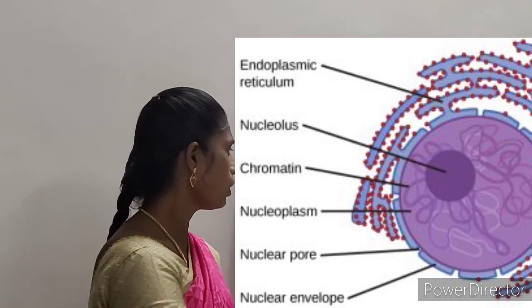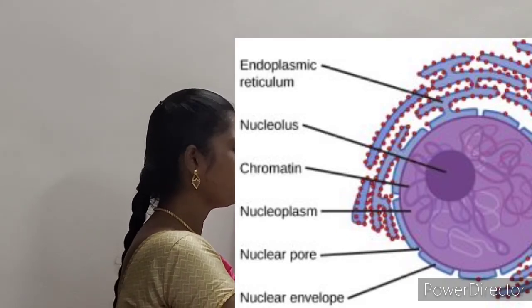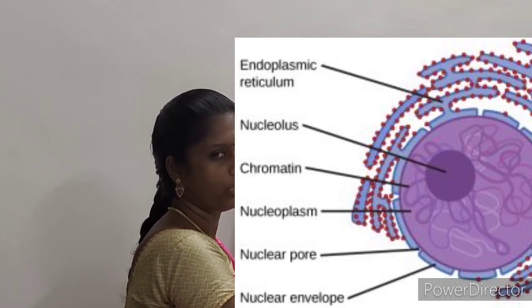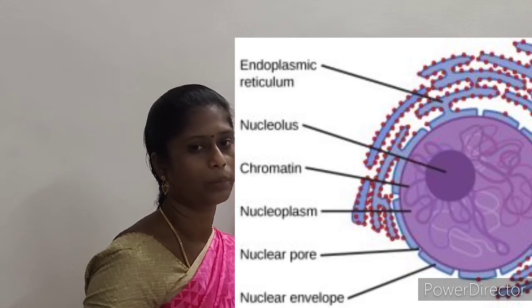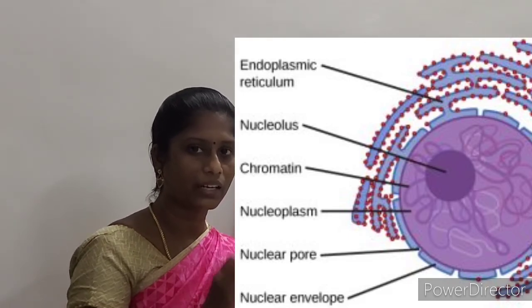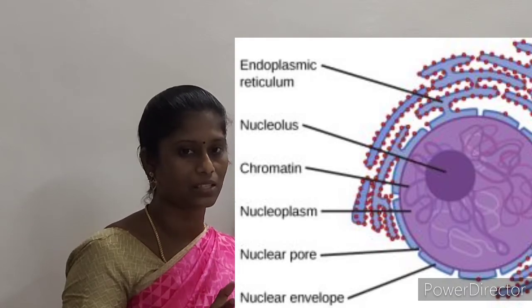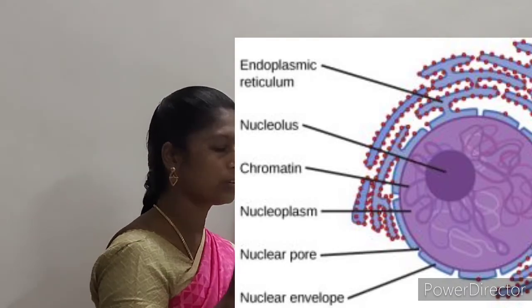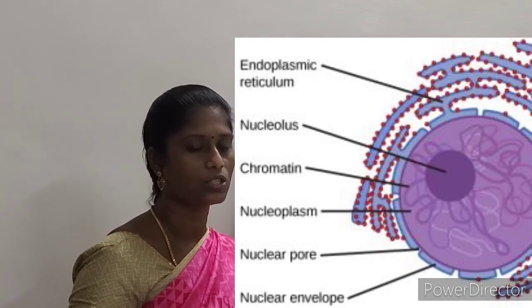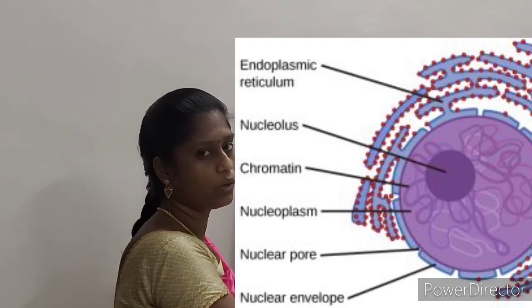Now let us study about the chromosome. Next is the chromosome. There is a spherical body inside the nucleus, that is called the nucleolus. Now, during cell division, what happens here? The chromatin condenses and forms an organized structure. That is called the chromosome.